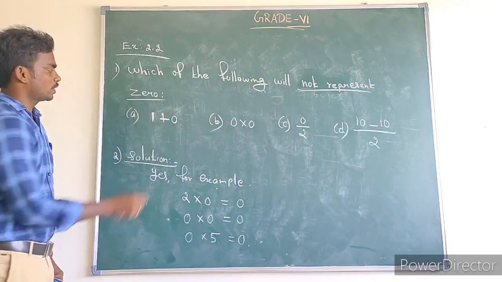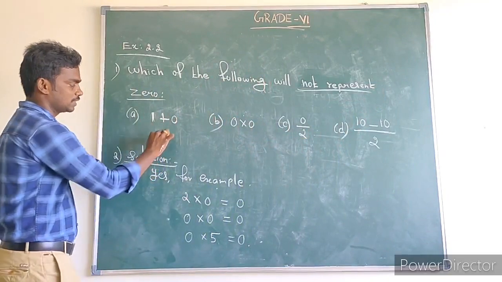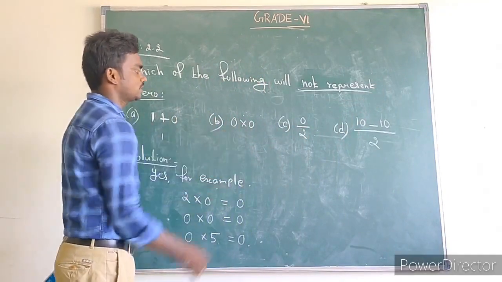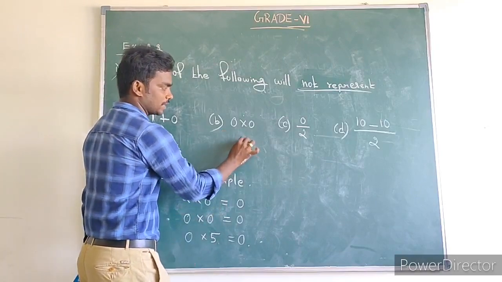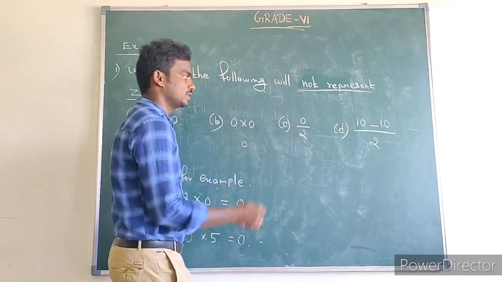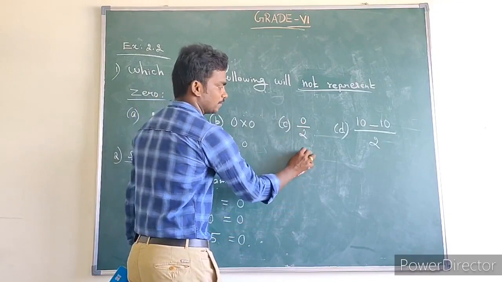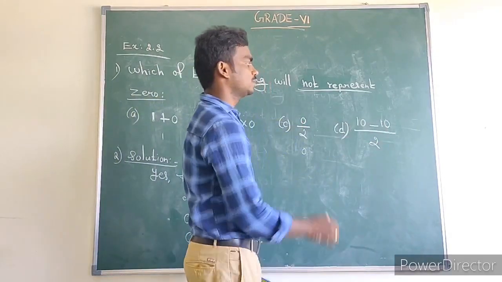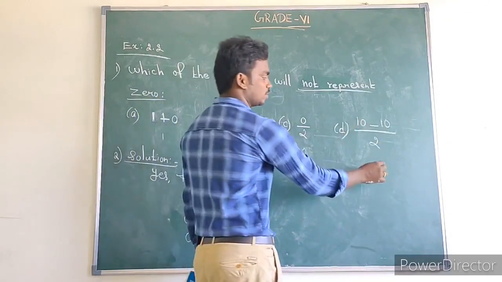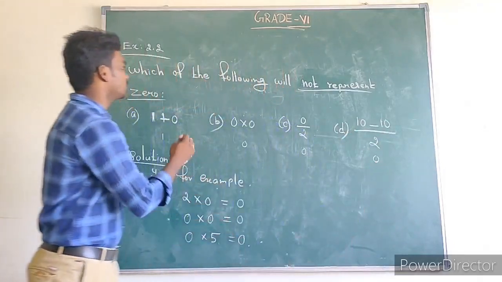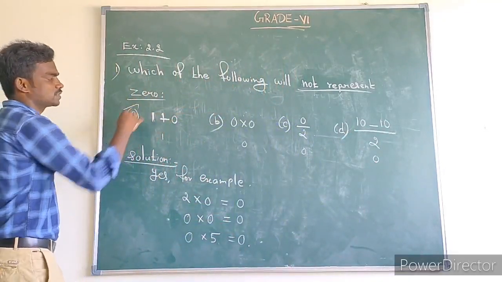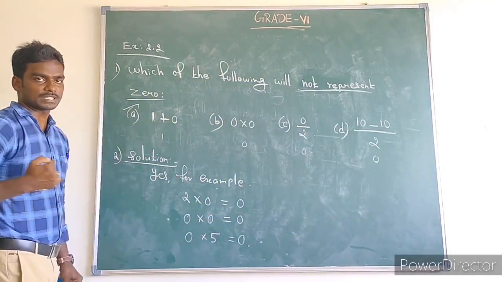First one, 1 plus 0. What is the value of 1 plus 0? That is 1. Second one, what is the value of 0 into 0? That is 0. The value of 0 by 2: 0 by anything we get 0 only. Next one, 10 minus 10 by 2. 10 minus 10 value is 0, so 0 by 2 we can get 0. So which value will not represent 0? That is the first one. So 1 plus 0 will not represent 0.